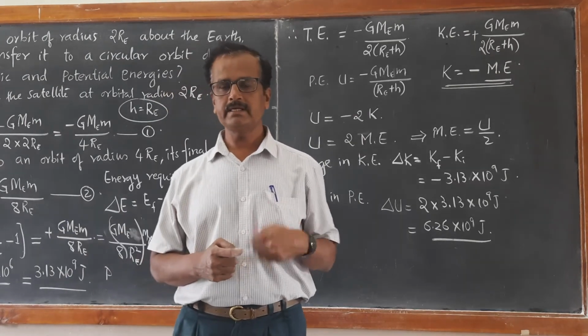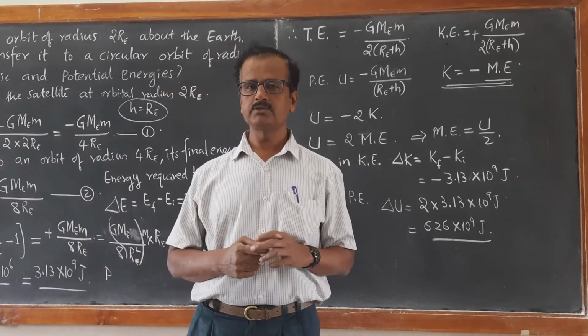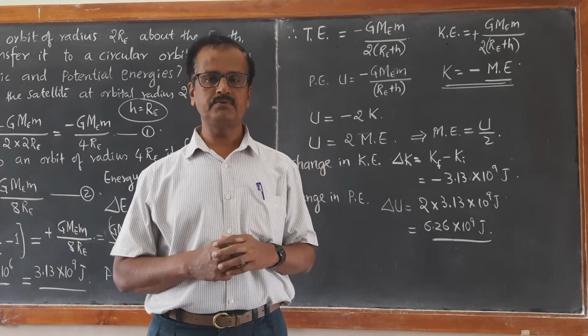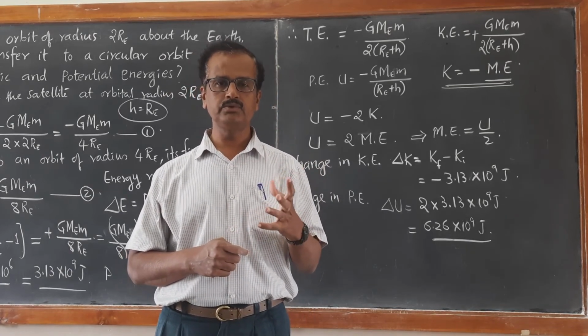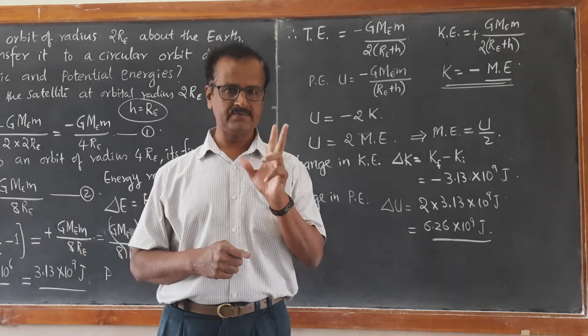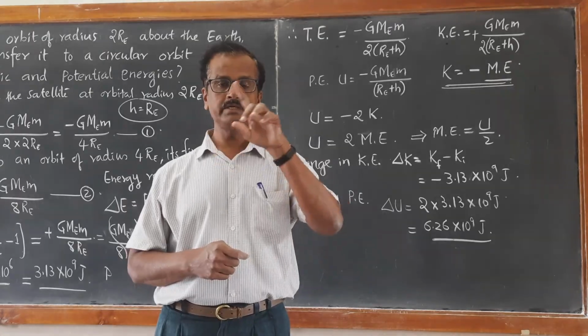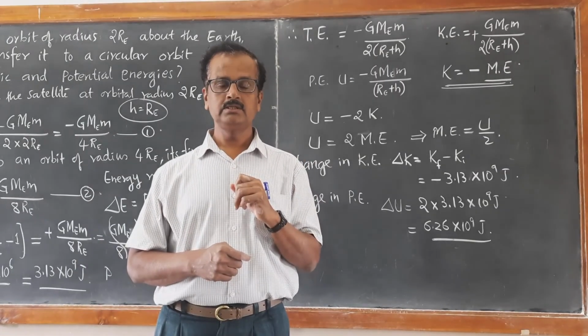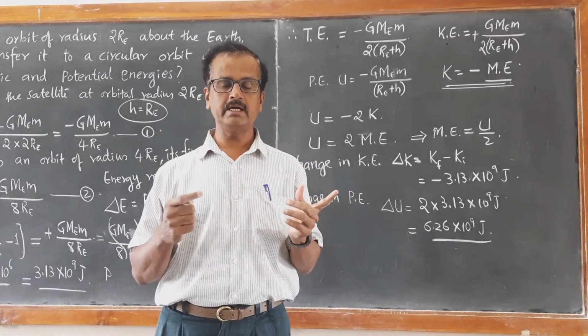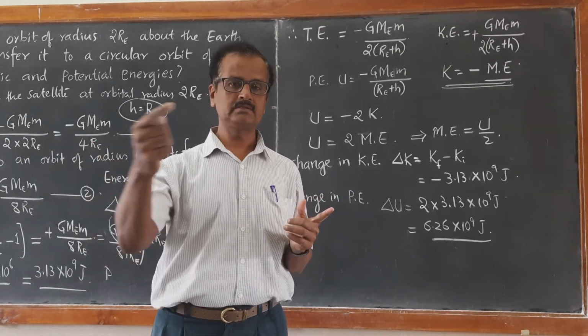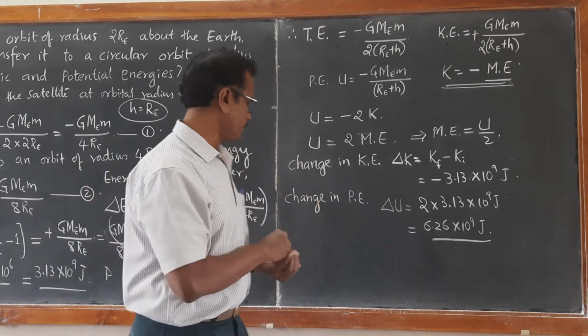Okay. In the next video session, we will discuss the types of satellites. As I told you, there are 2 types of artificial satellites. One is a geostationary satellite, another one is a polar satellite. A geostationary satellite revolves around the equatorial plane of the earth.